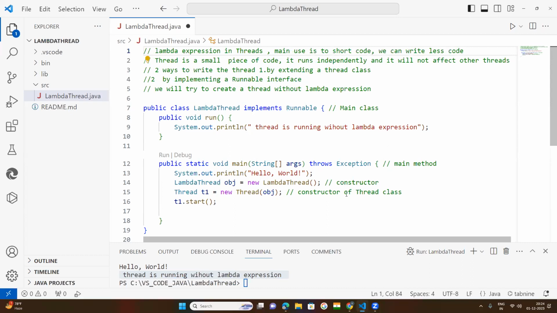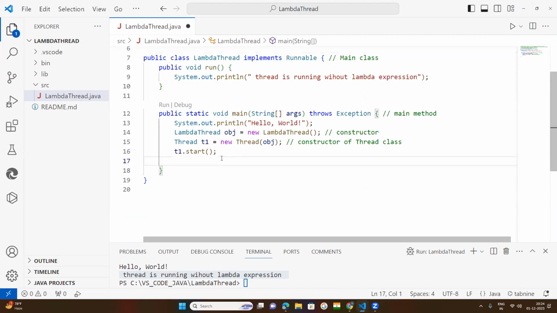So how can we write less code? I will explain here. I have created a thread without lambda expression. Now this code we can further omit. Further we can omit it.